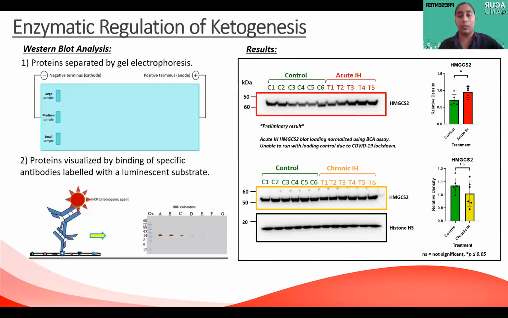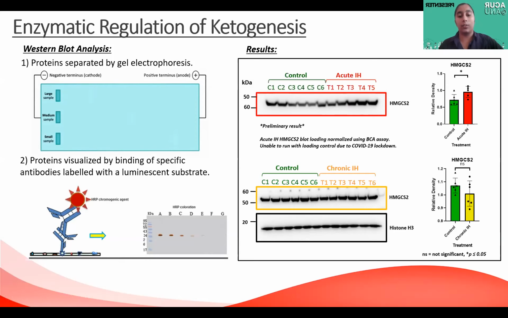The slowest reaction, and therefore the rate-limiting reaction of this process, is catalyzed by the enzyme HMGCS2. So to further investigate the regulation of the ketogenic pathway, we then measured protein levels of the enzyme HMGCS2 using Western blotting. Proteins can be separated based on their size through gel electrophoresis, and then these separated proteins can be labeled with a luminescent substrate that can be visualized using an imager. So the darker the band on the blot, the more protein has been detected.